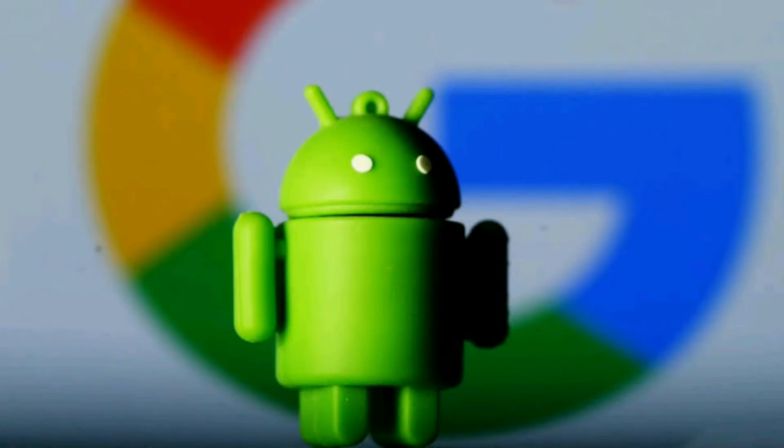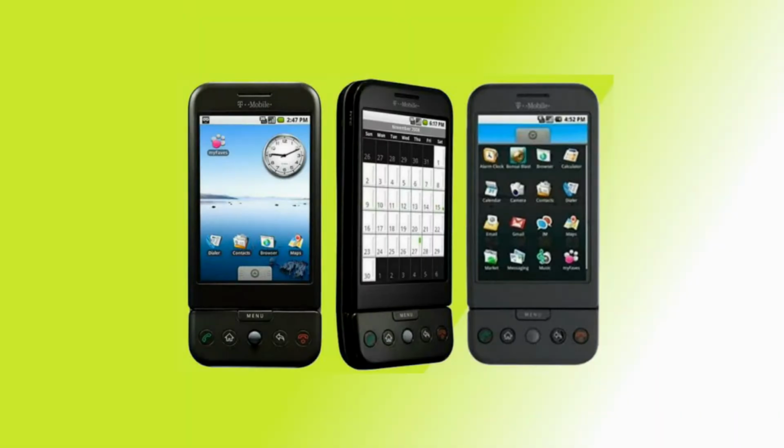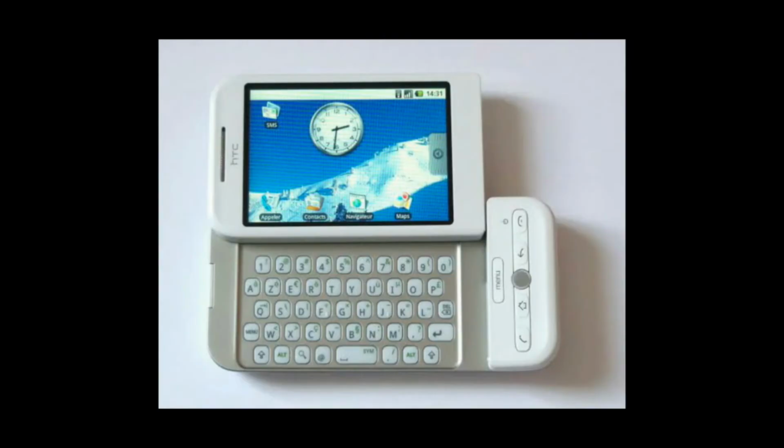At that time, Google was still working on Android in secret, and at the end of that year, in November, Google revealed their platform to mobile makers and to chip makers like Qualcomm, Texas Instruments, etc. In September 2008, Google released the very first mobile phone with Android, called T-Mobile G1,